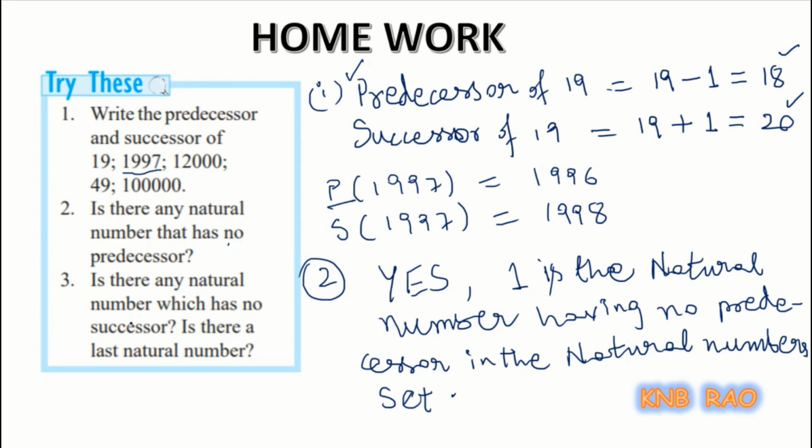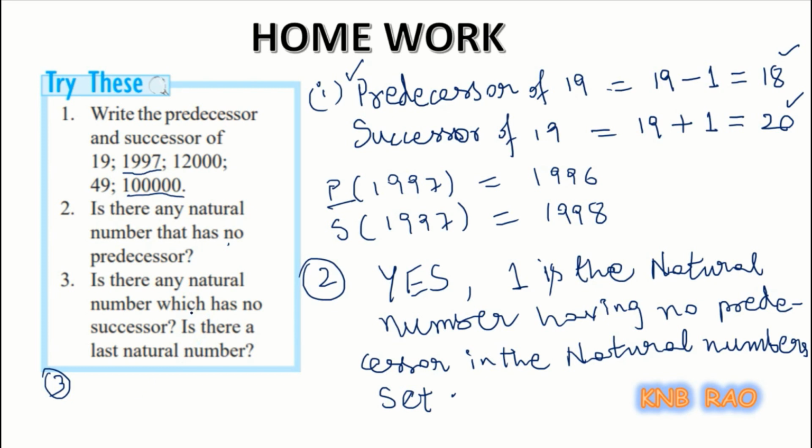Next, is there any natural number which has no successor? Is there a last natural number? This is the question number 3. Very simple. The moment you say that some number is the last natural number, like in the case of 1 lakh, we can add 1 to it and find the successor of it. That means it gets one more number than 1 lakh, which is larger than 1 lakh.